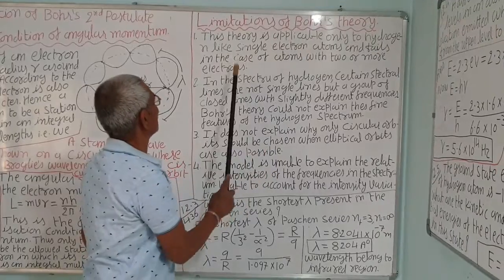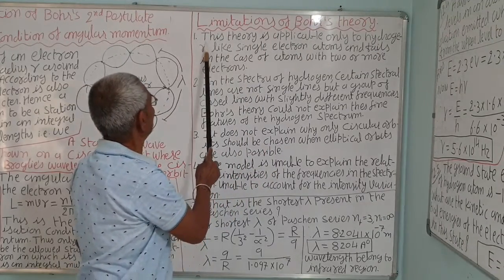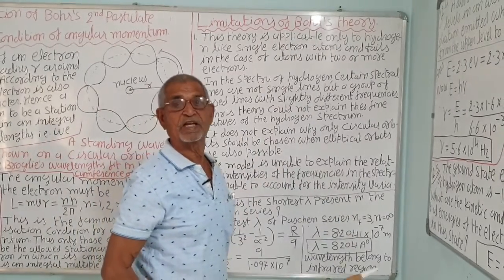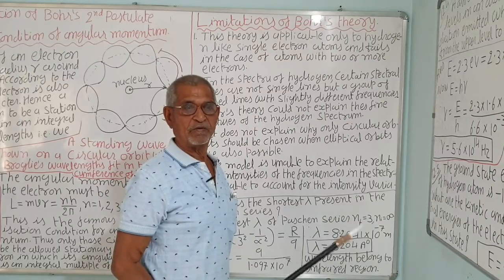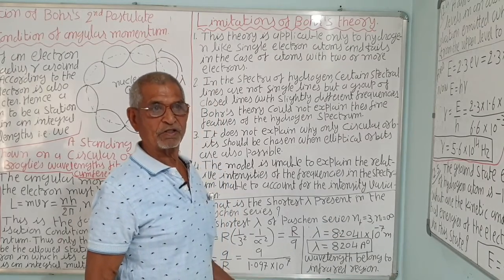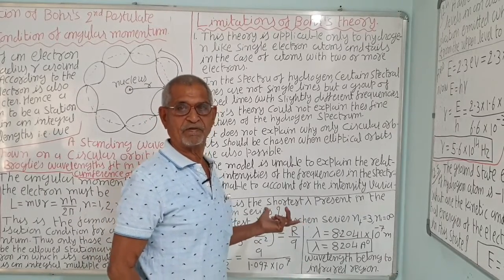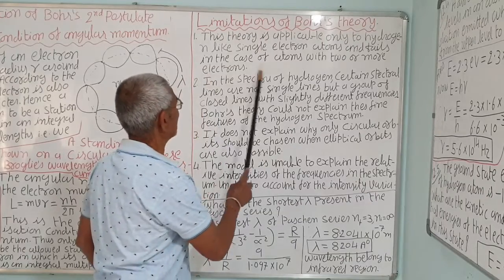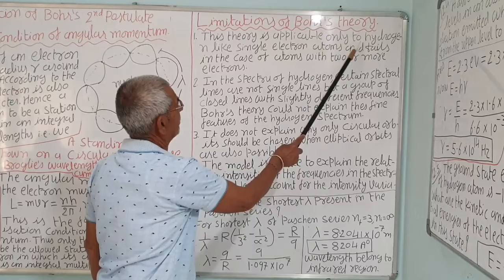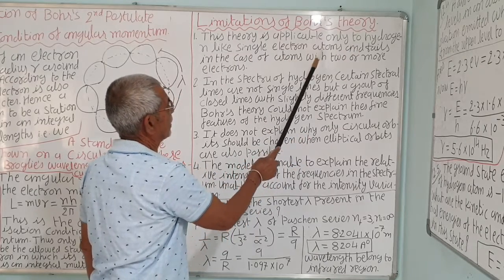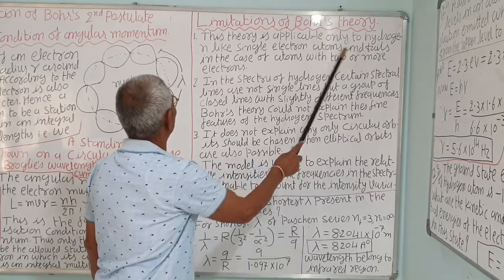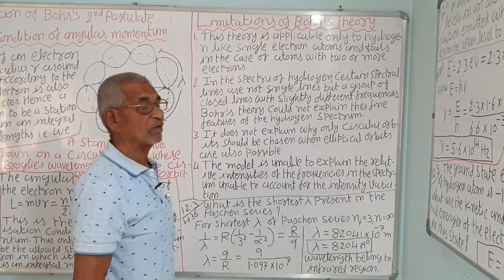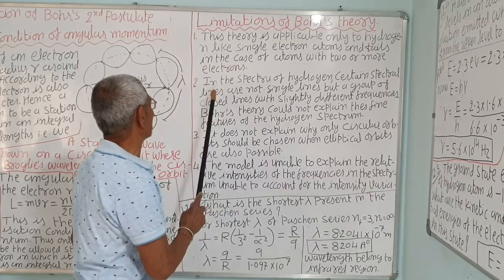Limitations of Bohr's atom model, or Bohr's theory. Number 1, this theory is applicable only to the hydrogen atom, which has only one electron, or singly ionized helium atom also. Helium has 2 electrons, so if one electron is removed, that ionized helium atom will have only 1 electron. Or doubly ionized lithium atom, not for other complicated atoms. So this theory is applicable to hydrogen-like single electron atoms, and fails in the case of atoms with 2 or more electrons.